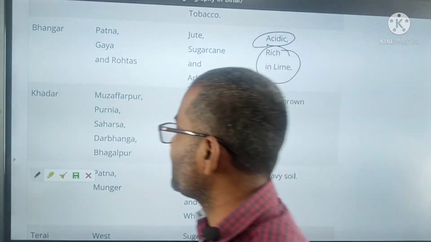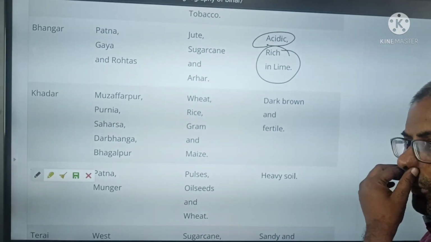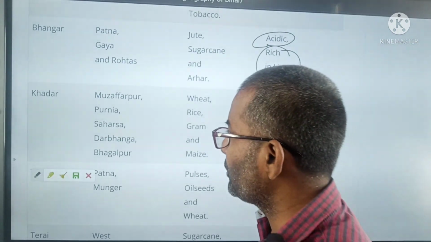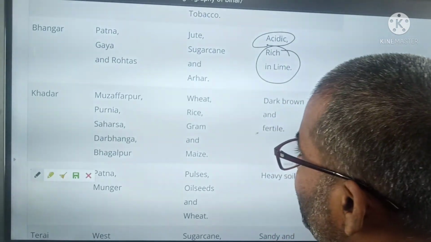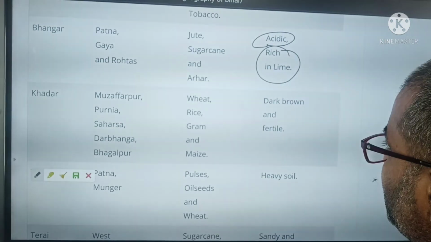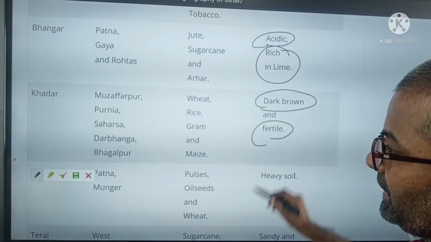And next is Khadar. Khadar is the oldest form of alluvial soil, and it is found in Muzaffarpur, Purnia, Saharsa, Darbhanga and Bhagalpur. It also supports wheat, rice, gram and maize, and it is dark brown and fertile.